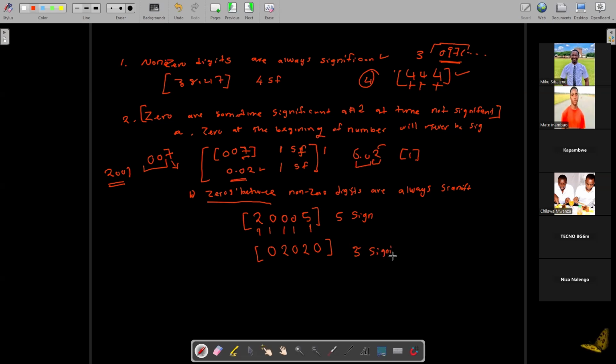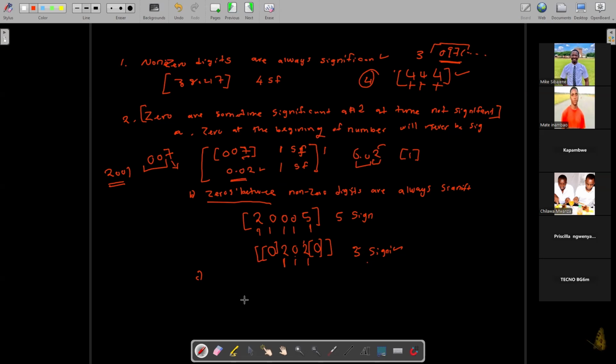Indeed, in this number we have three significant figures. How did I get that? A zero at the end of a number is non-significant, and a zero at the beginning of a number is non-significant. So this number is significant and that one too, and there is a zero in between those two significant figures, making this zero significant also. That's why we said there are three significant figures there. I hope I'm clear.